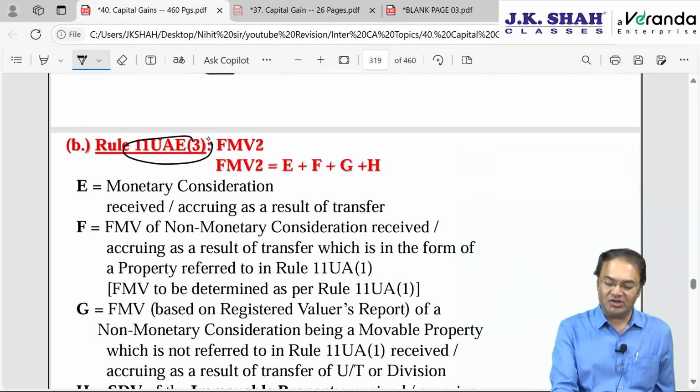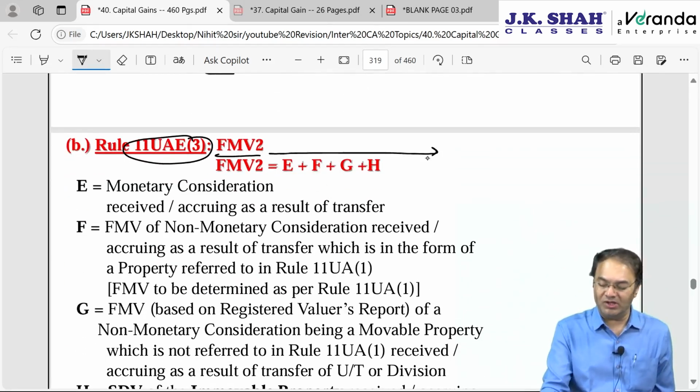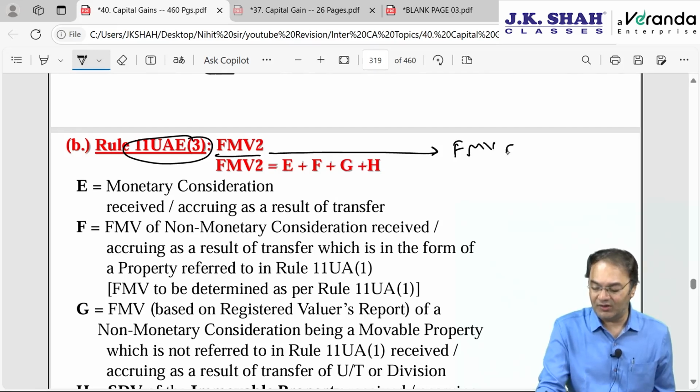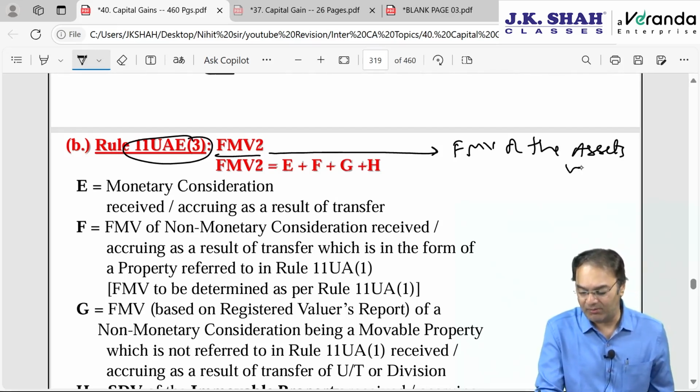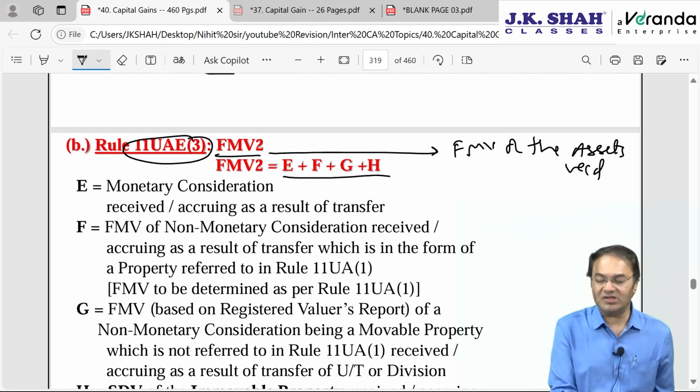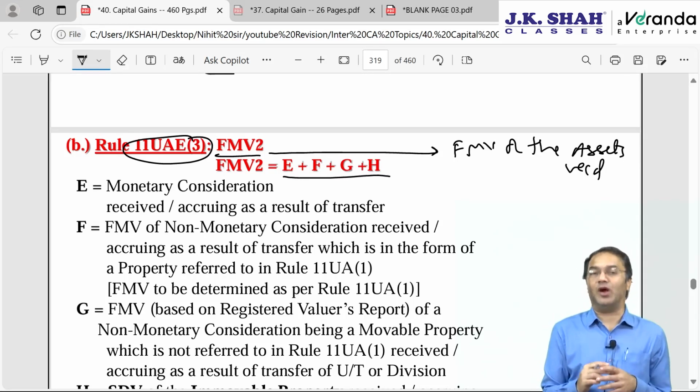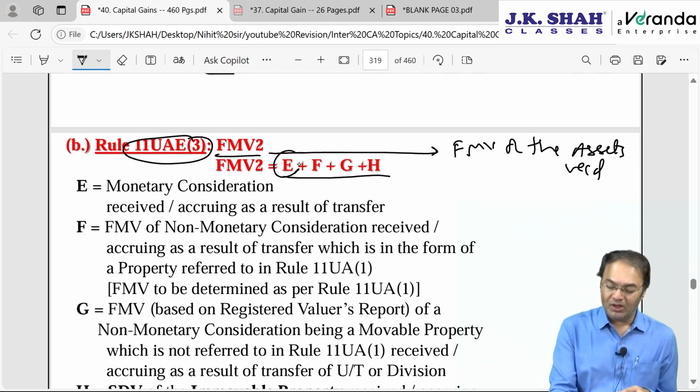Then Rule 11 UA Sub Rule 3, FMV2. FMV2 means FMV of the assets received. We already discussed about this, but reminding you once again. E plus F plus G plus H, total of 4 items. F, G and H are the assets received. E means monetary compensation.